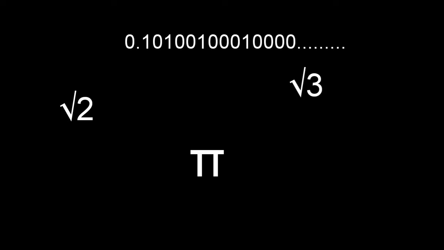Dear students, you know what are irrational numbers? The numbers which cannot be written in the form p by q are called irrational numbers. You know few examples for irrational numbers. Root 2, root 3 are one type of irrational numbers, and pi is another type of irrational number. And irrational numbers have non-terminating, non-recurring decimal expansion.